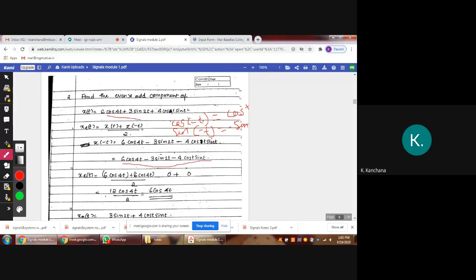So this is x of t. You have to add these two equations, then divide by 2. If you add them, this is plus and this is minus, so it gets cancelled, and this is plus and this is minus, so it gets cancelled. You get 6 cos 4t plus 6 cos 4t, divided by 2. 6 plus 6 is 12 cos 4t divided by 2, which gives 6 cos 4t. So the even component answer is 6 cos 4t.